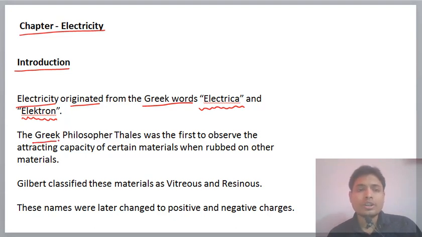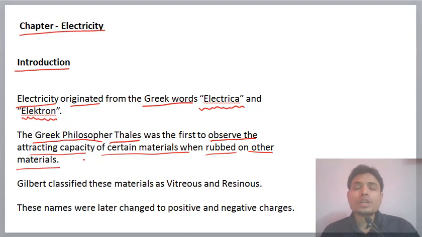First of all, the Greek philosopher Thales was the first to observe the attracting capacity of certain materials when rubbed on another material. Means, the first observation was made by the Greek philosopher Thales about 2500 years ago. He observed that when certain materials are rubbed against each other, they start attracting small pieces of paper or dust particles.